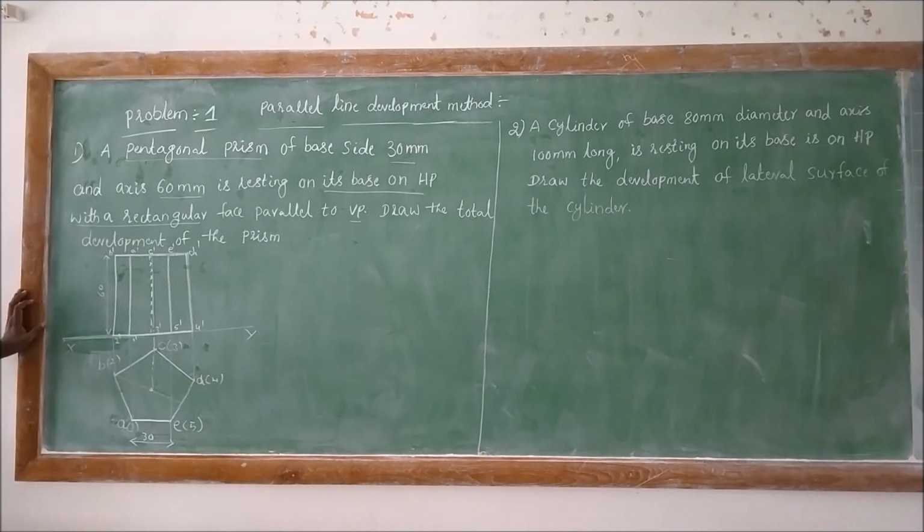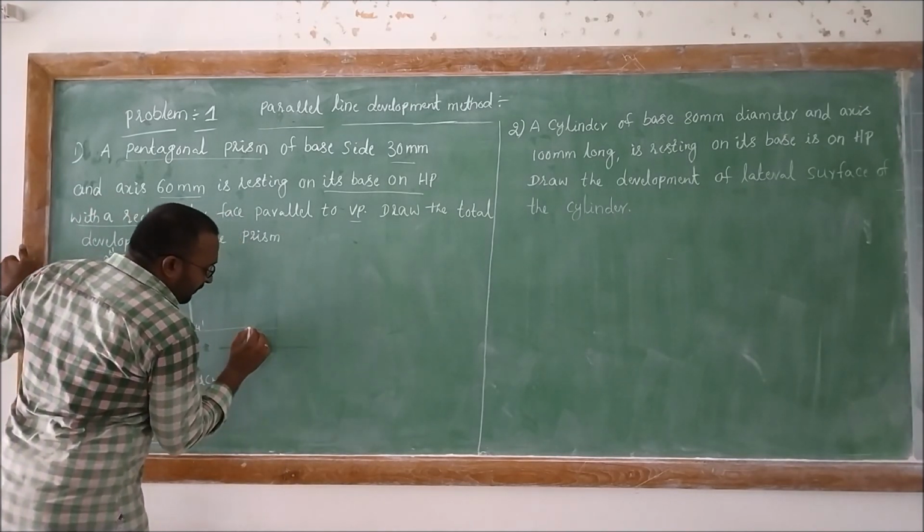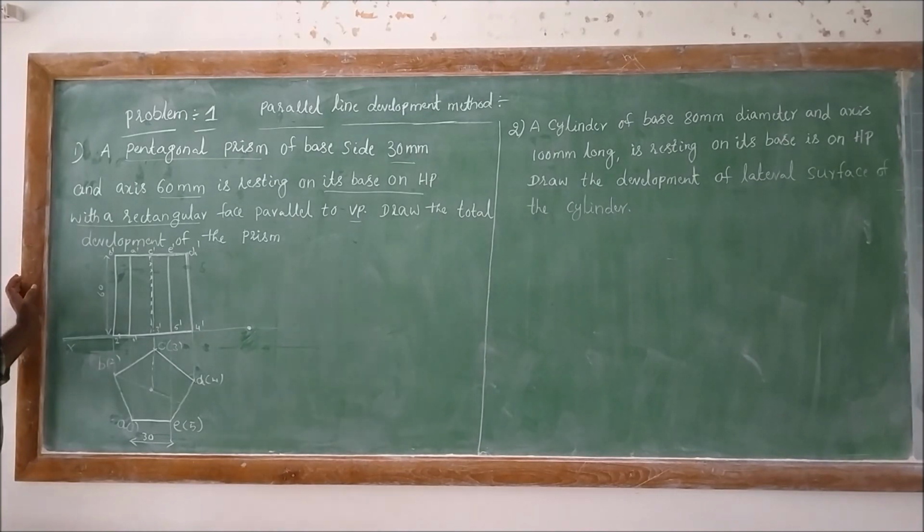After completion of the first step, that is the position and geometric statement of the problem, we need to go for the development of the prism. For the development of the prism we must start with one point and then draw a horizontal line which is equal to the perimeter of the given prism. Here the perimeter of the given prism is 5A.